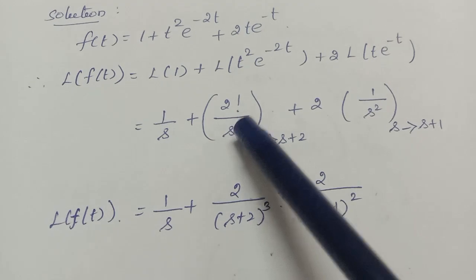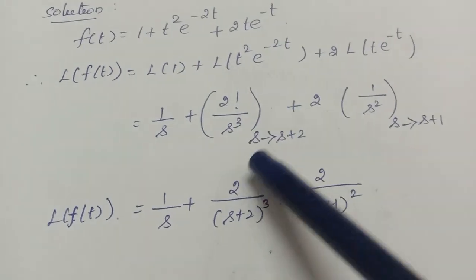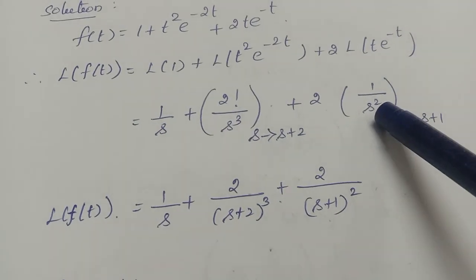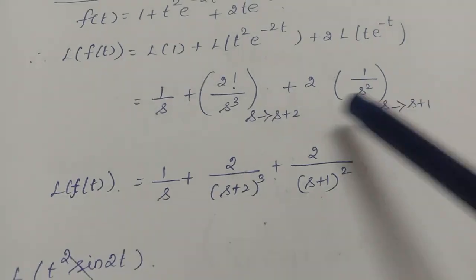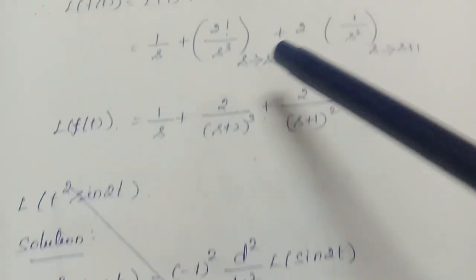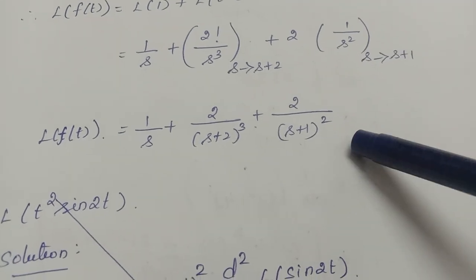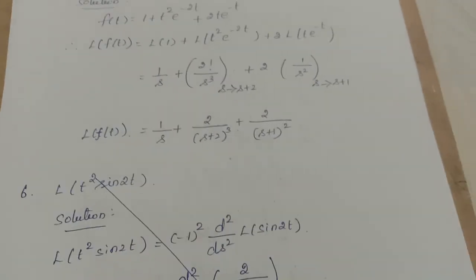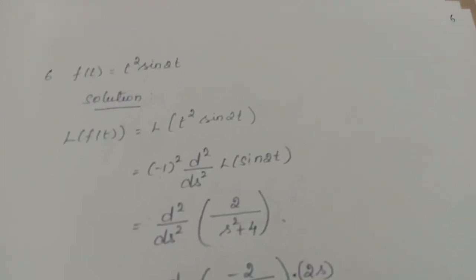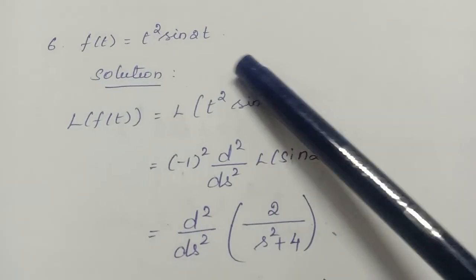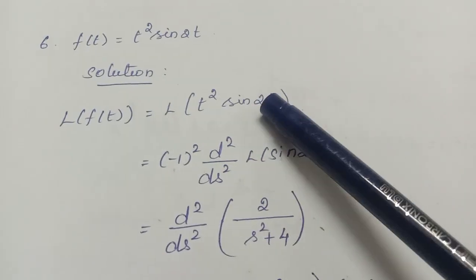So here I am writing t square, Laplace of t square, replacing s by s plus 2. Here Laplace of e power minus t, replacing s by s plus 1. So what will I get? 1 by s plus 2 by s plus 2 the whole cube plus 2 by s plus 1 the whole square. Okay, then next problem. F of t equal to t square into sine 2t. Okay, so here product we have.